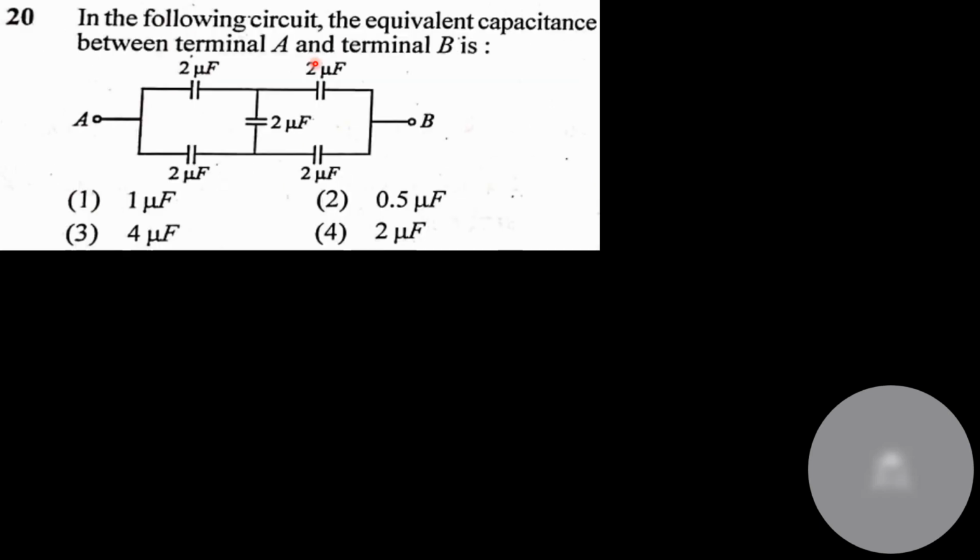19. This is the classic case of Wheatstone bridge for capacitance. 2 by 2 is equal to 2 by 2, so the middle things get cancelled. Now 2 and 2 are in series, so 1 by 2 plus 1 by 2, this becomes 1. This will also become 1, and 1 will get added in parallel, so 1 plus 1 is equal to 2. So option number 4.